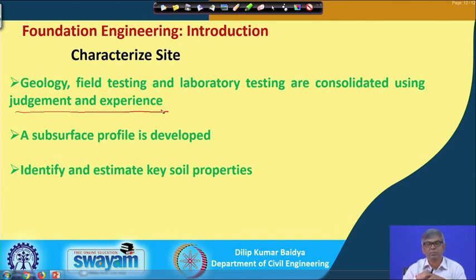Why is that? If you collect a sample and carry out tests, with similar conditions, almost everything identical, but you test in 5 different places, you will never get the same results, because of many reasons. The soil will not be identical, there may be some variation, then there may be equipment issues, then operator issues, there are various reasons because of which you will get 5 different results from 5 tests.